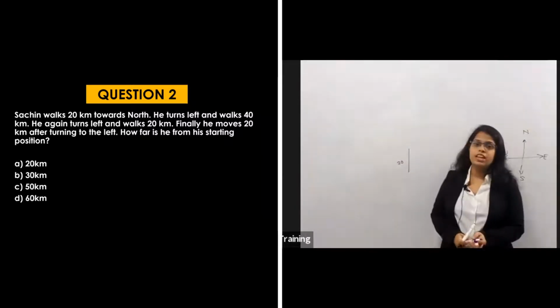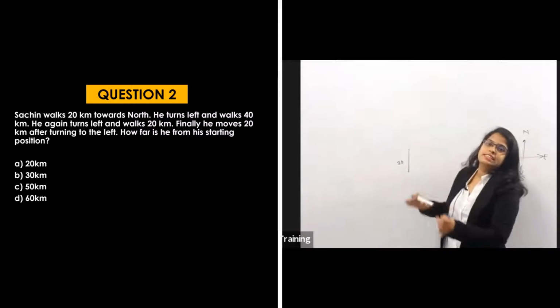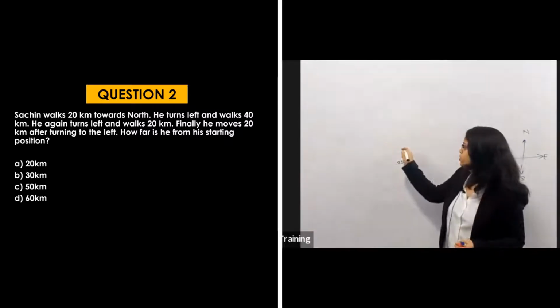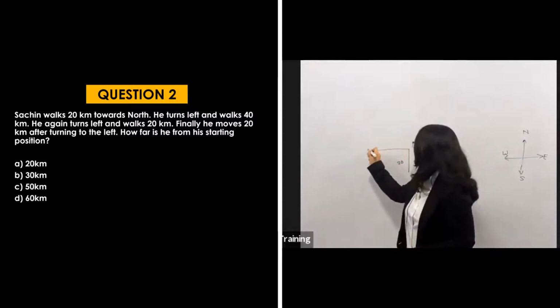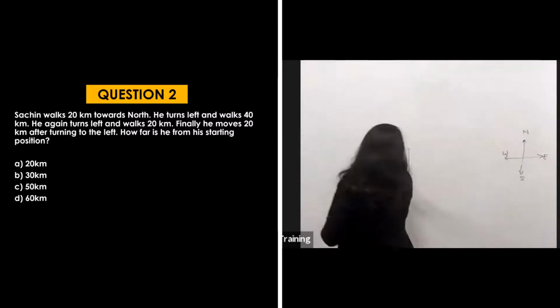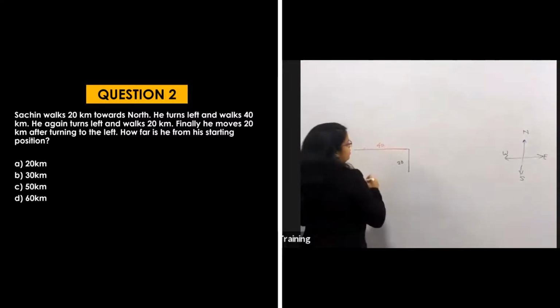Now he is turning to the left. If Sachin is facing the north, then his left will be anti-clockwise. He will go in this direction, in the west. So he is going in the west.